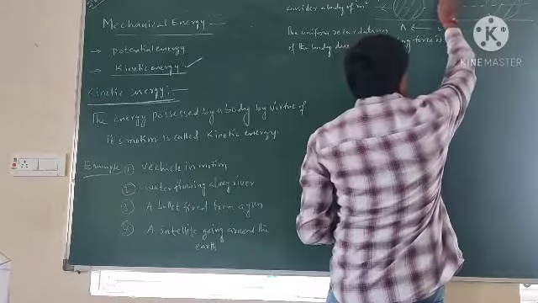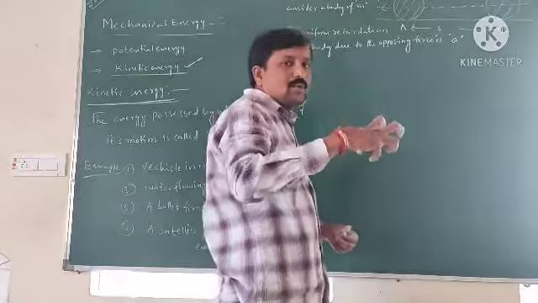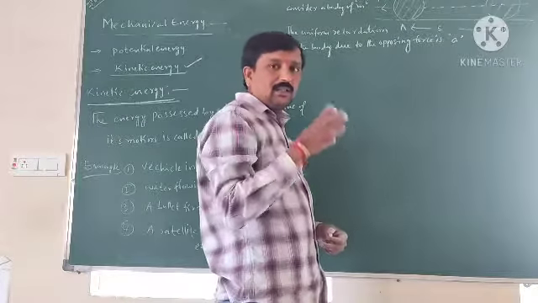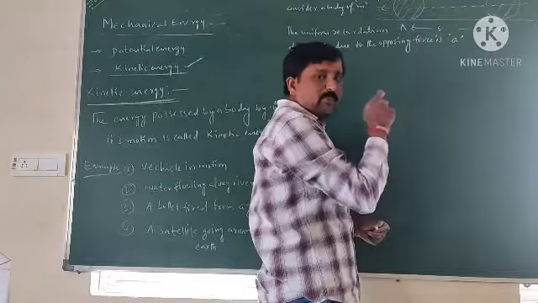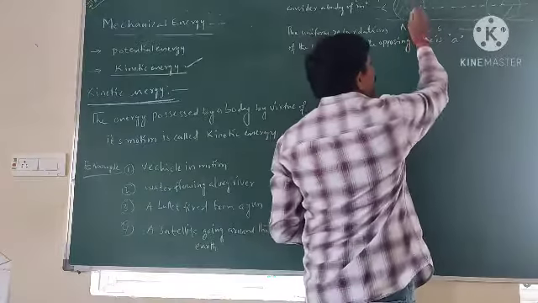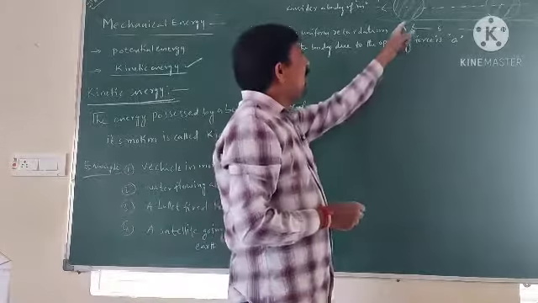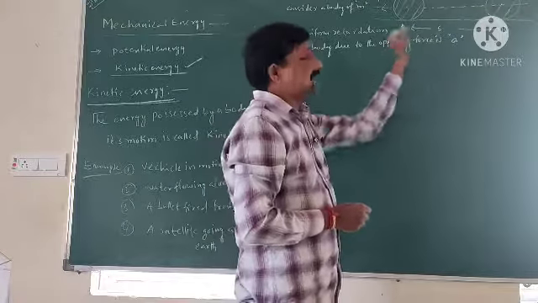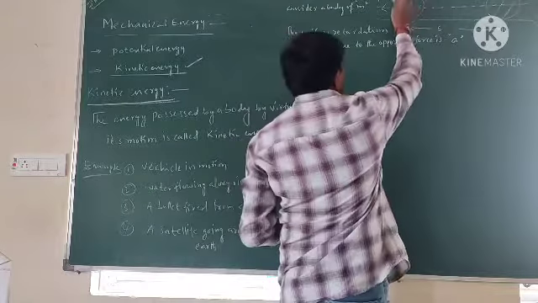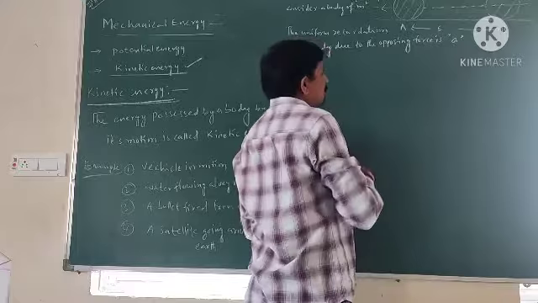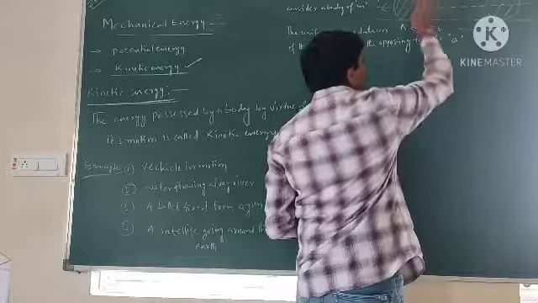A uniform opposing force is acting on the object to bring it to rest in a displacement of s. Okay, so once again, let us consider one object. The mass of the object is m. The object is moving with uniform velocity v.